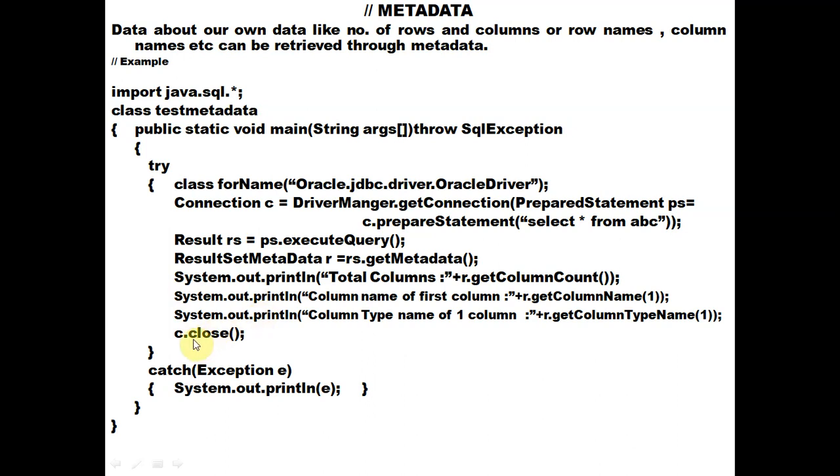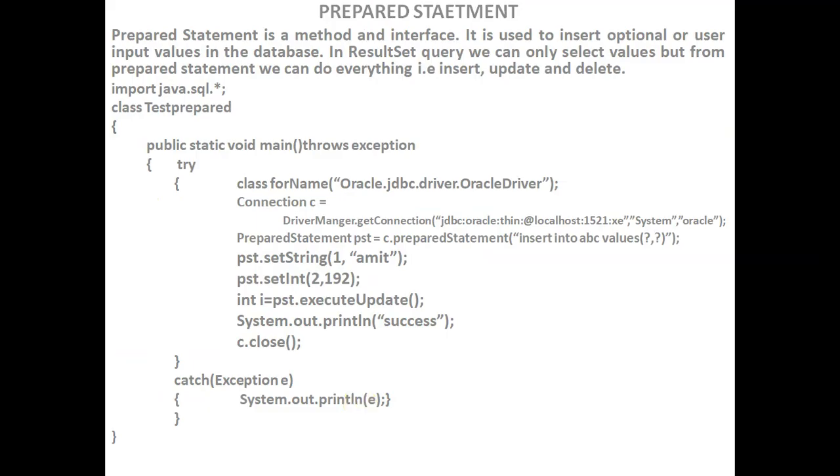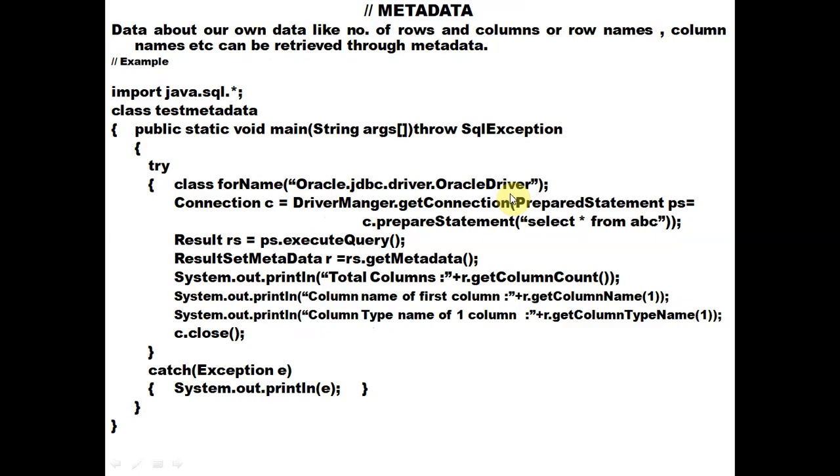So we are closing the connection by C dot close, and this is the catch exception. In case of any error, if any exception generates here, then it moves to the catch exception, and accordingly it will display the message. You can see in the previous program where we are using only prepared statement, here in the same program we are using this Class dot forName. Through this statement we are loading the driver. You can see the same statement written here also.